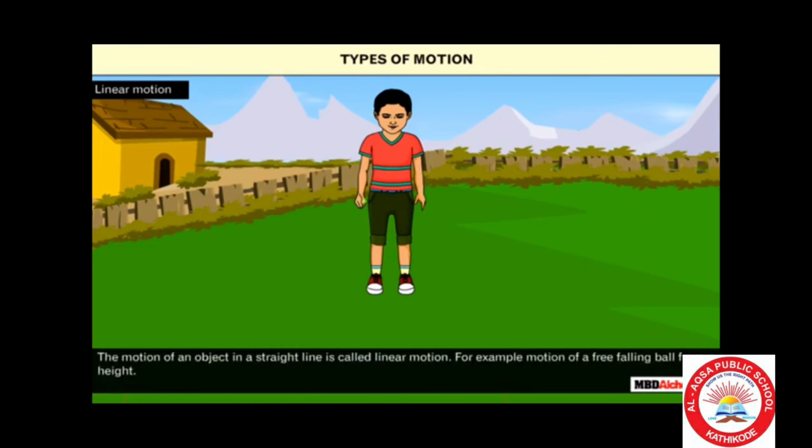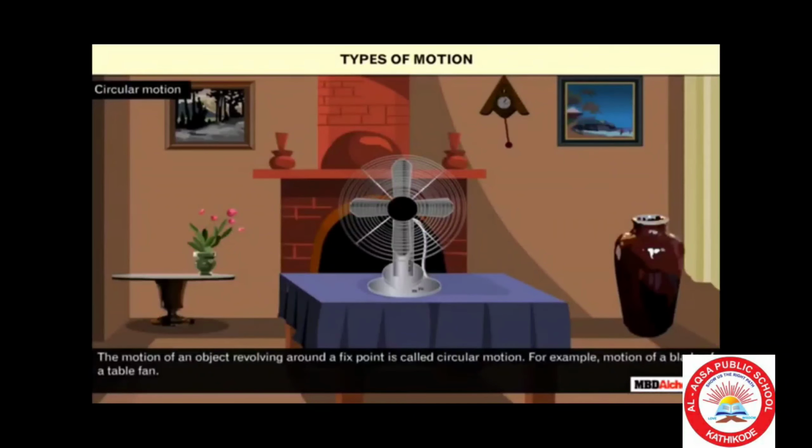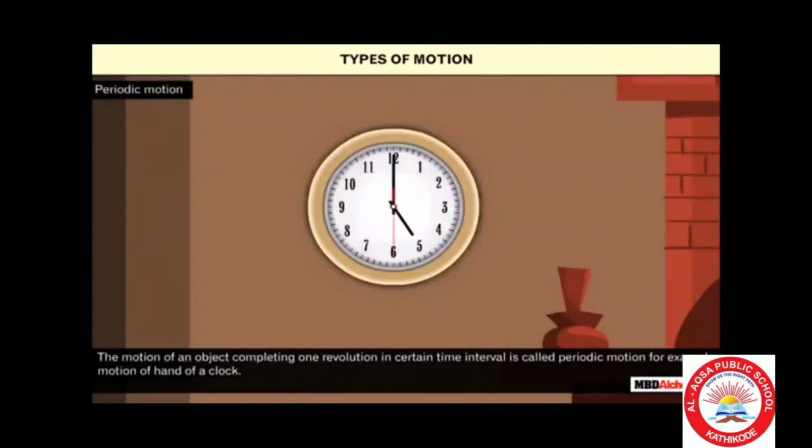Next, the motion of an object in a straight line is called linear motion. For example, motion of a freely falling ball from a height. And next, the motion of an object revolving around a fixed point is called circular motion. For example, movement of a fan.